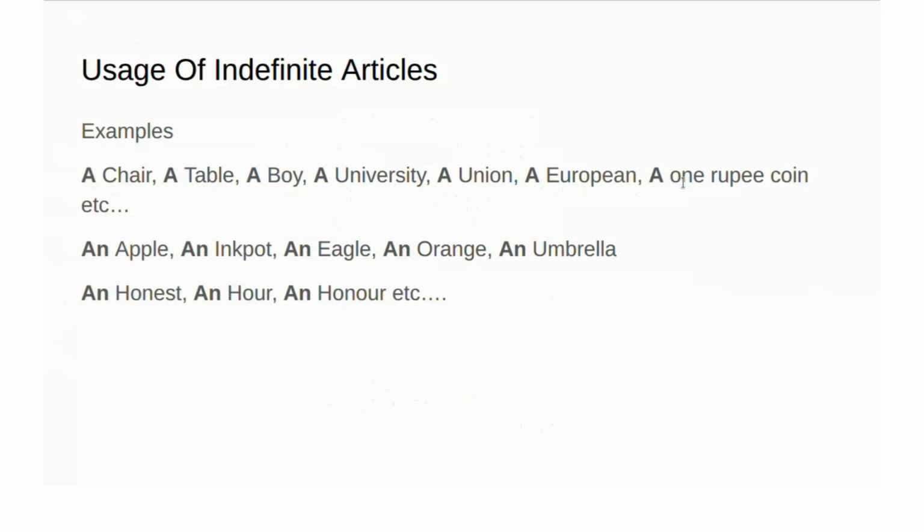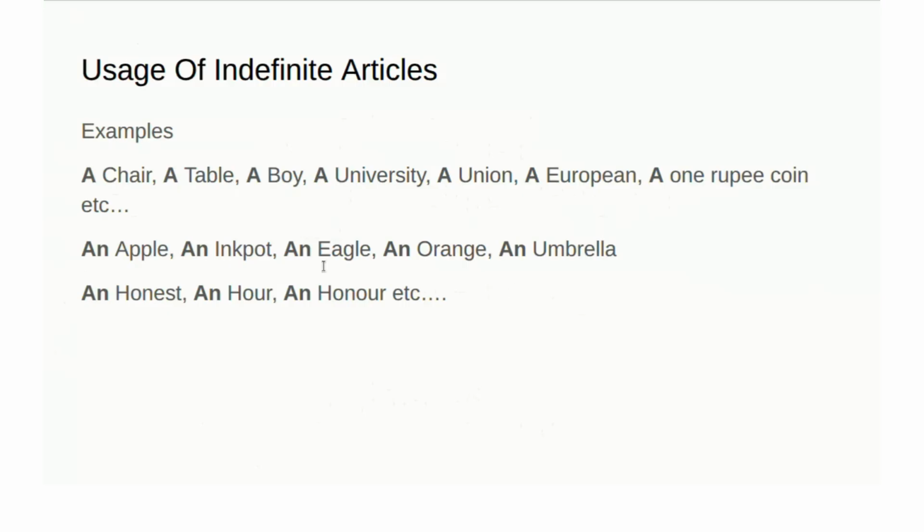And here, 1 rupee. Even though O is a vowel, here the phonetic sound of O is wa: 1 rupee, wa. One-eyed man, wa. So whenever the phonetic sound is wa, we are using a. But if a word starts with the O sound, like orange, it is an orange. You can observe the phonetic sound: an orange, a 1 rupee. So based on the phonetic sounds, we can use the articles.